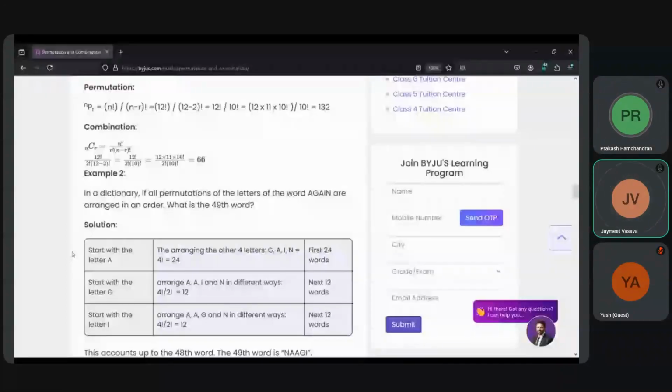So the 49th word will be starting with N, because we have calculated for A, G, I. If we arrange alphabetically, it will be N as the starting letter and then double A, G, I. So that's why the 49th word that we want is NAAGI.